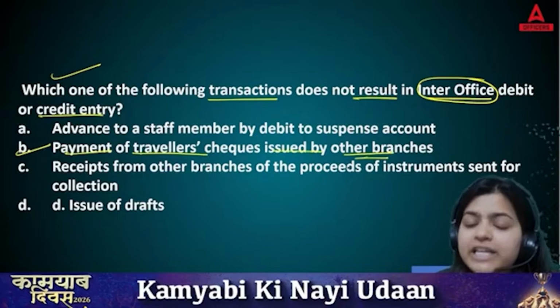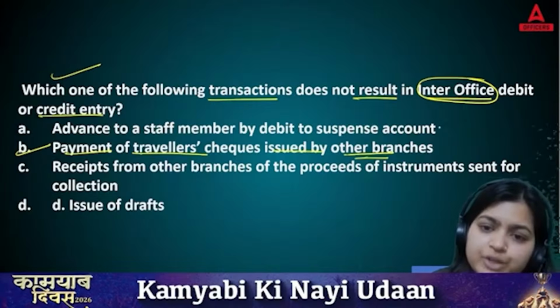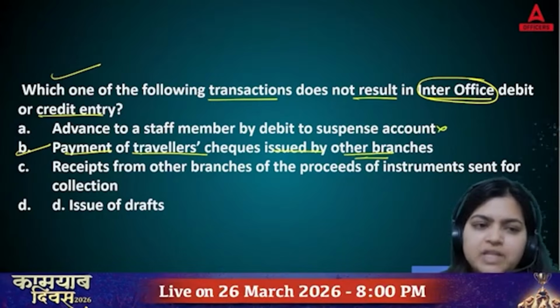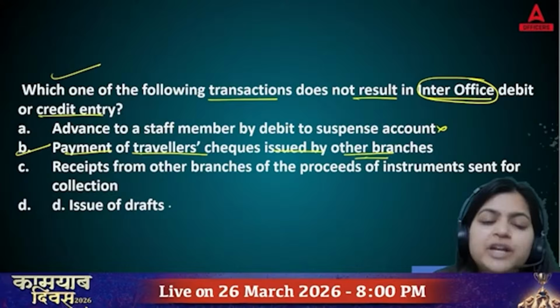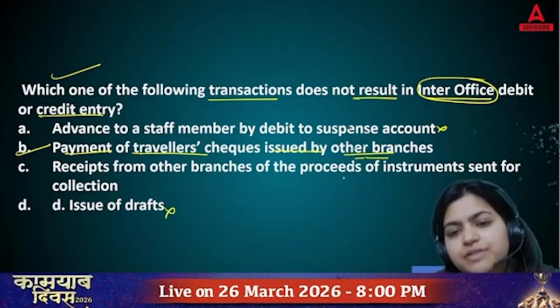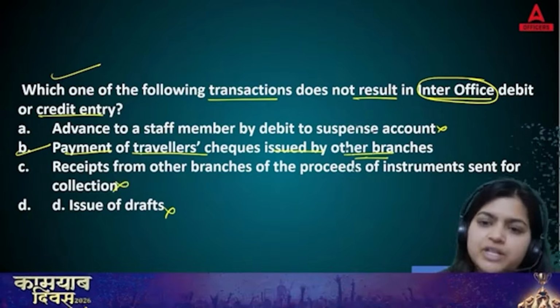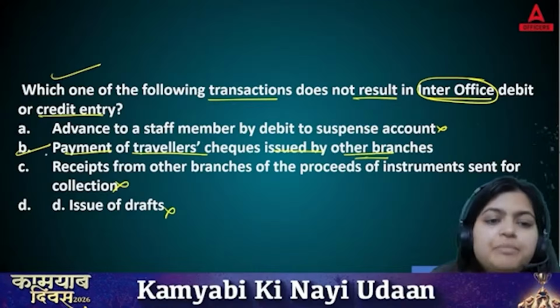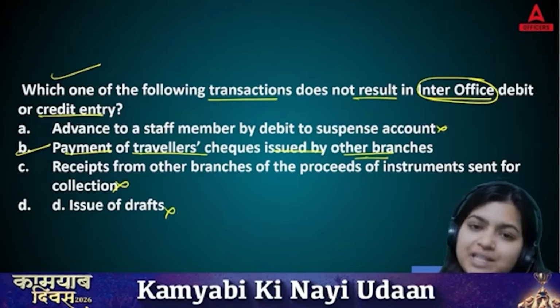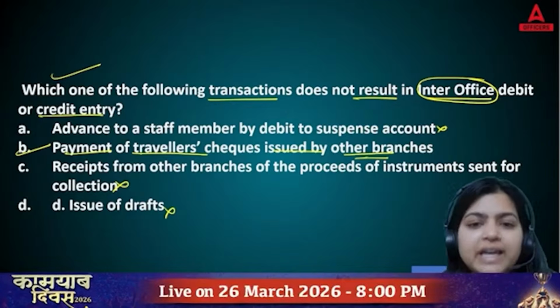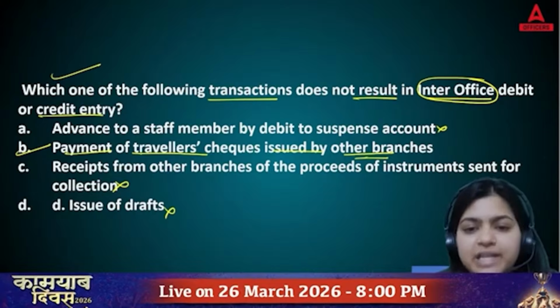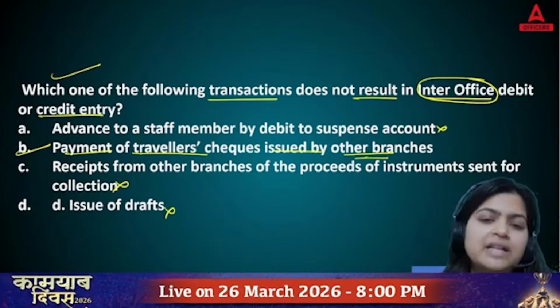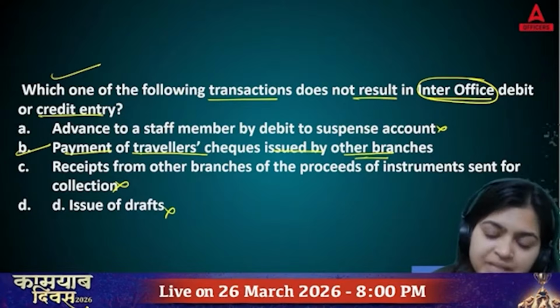Whenever you are giving advance to your staff members, you are going to record it in your inter-office debit credit transactions. Yes, if you are issuing any drafts, of course you will record. Then any receipts from other branches of the proceeds of instruments sent for collection, you will record in inter-office debit credit entries. But payments of traveler checks issued by the other branches, you are not going to record in your inter-office debit credit entries. So the right answer of this question is answer D.